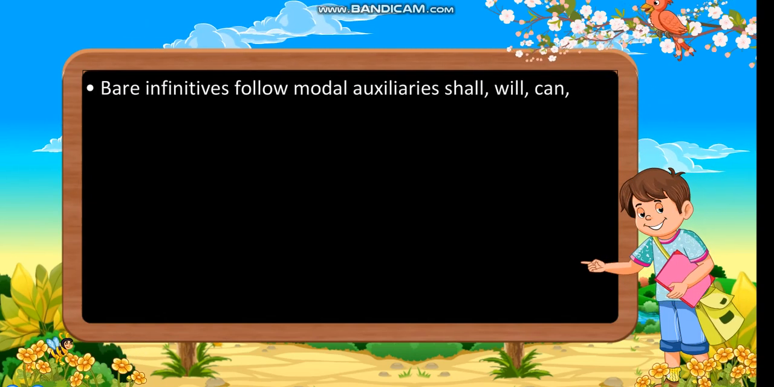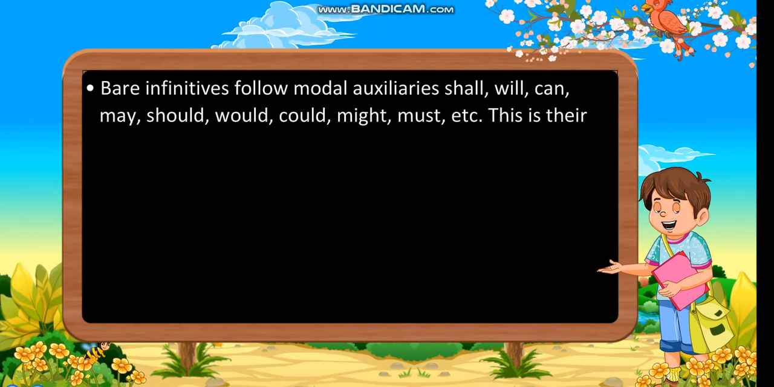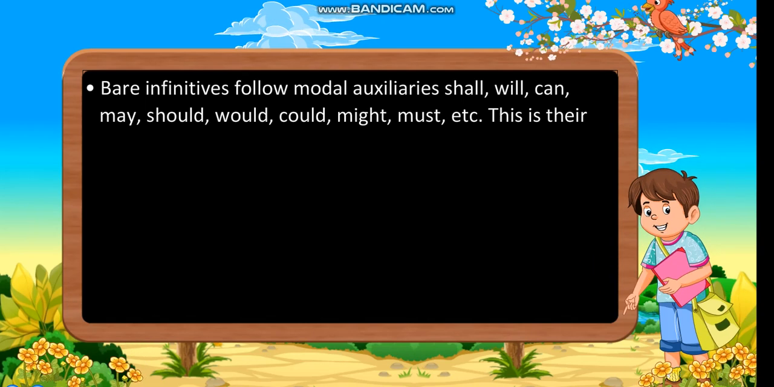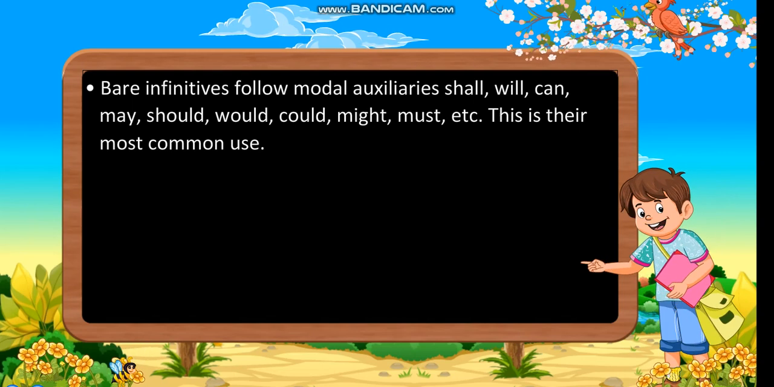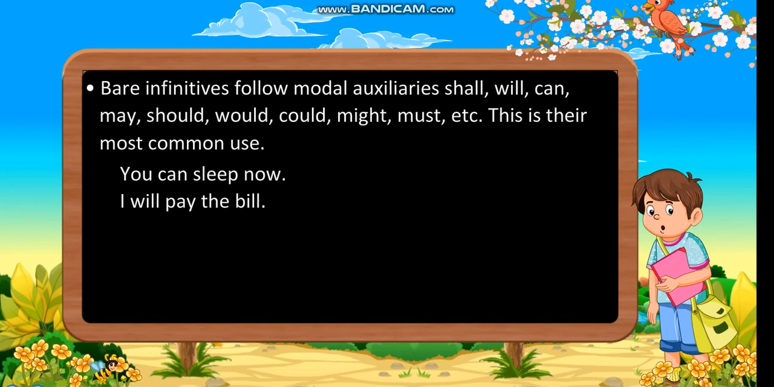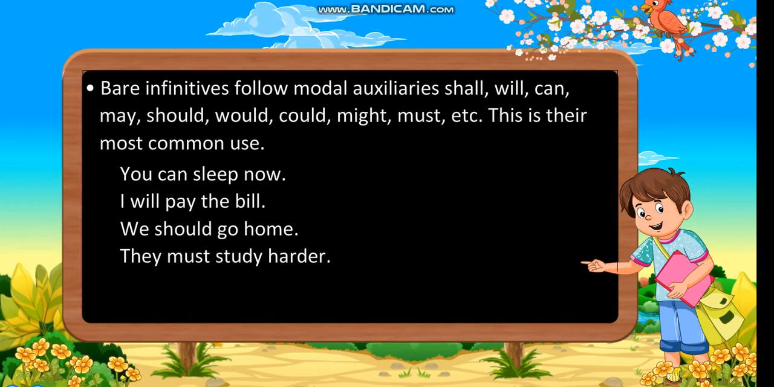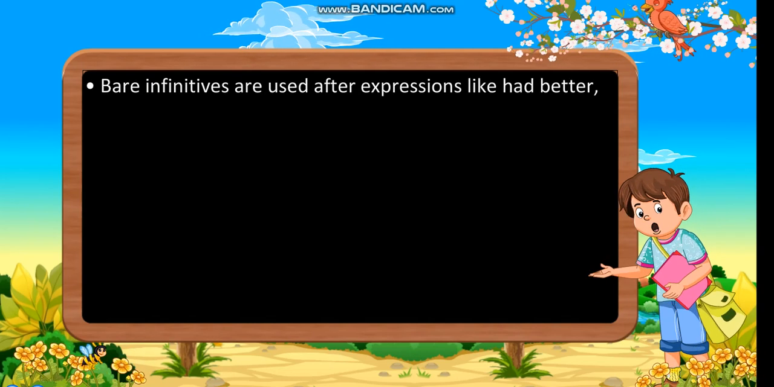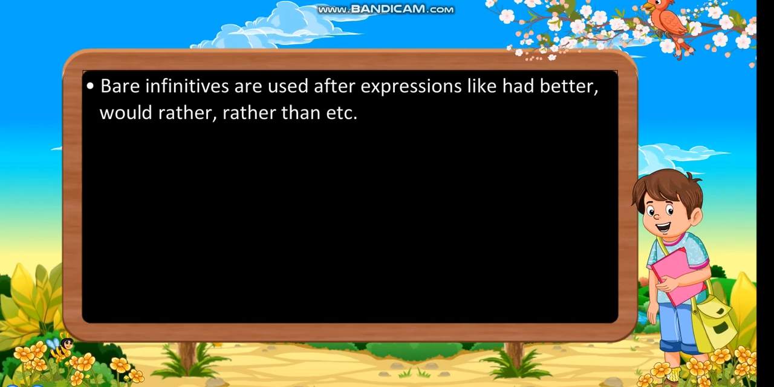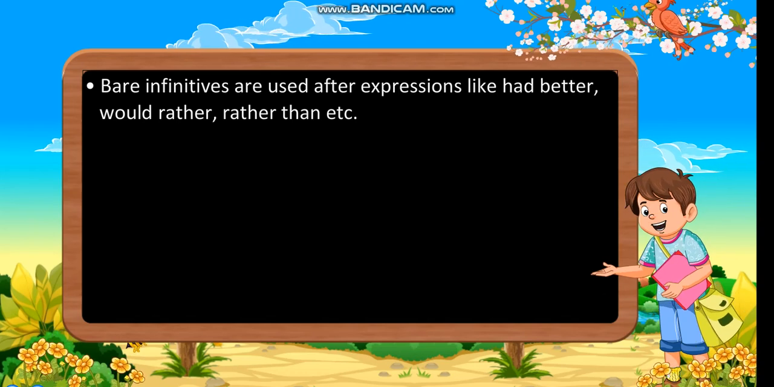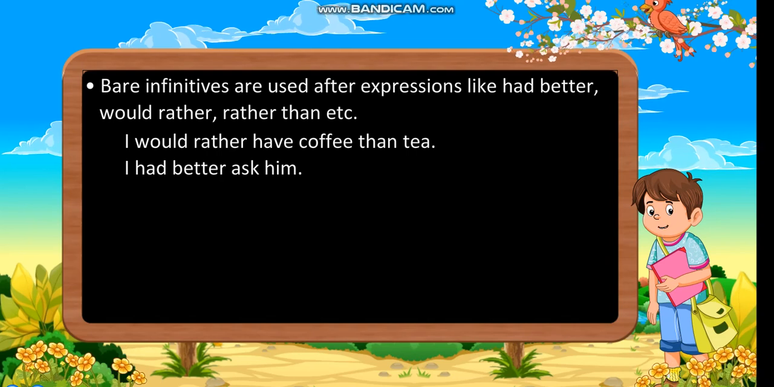Bare infinitives follow modal auxiliaries shall, will, can, may, should, would, could, might, must, etc. This is their most common use. You can sleep now. I will pay the bill. We should go home. They must study harder. Bare infinitives are used after expressions like had better, would rather, etc. I would rather have coffee than tea. I had better ask him.